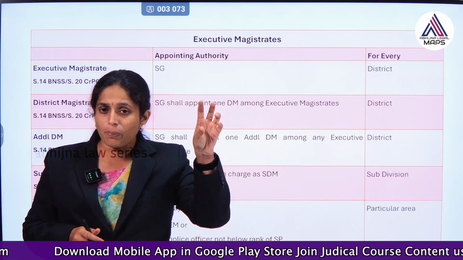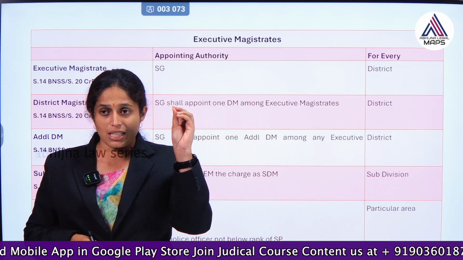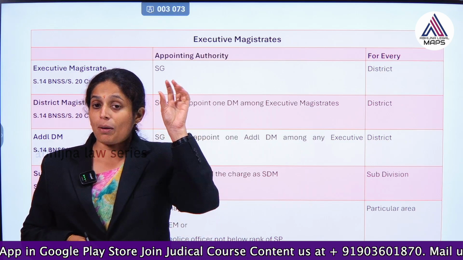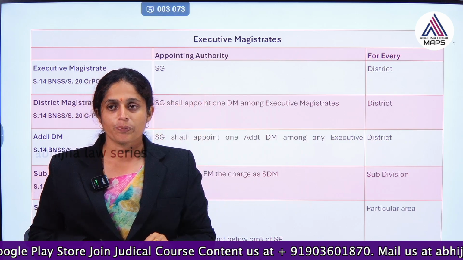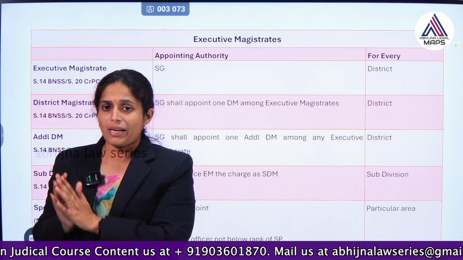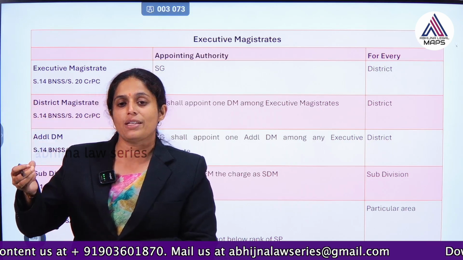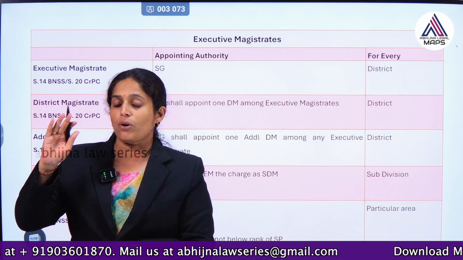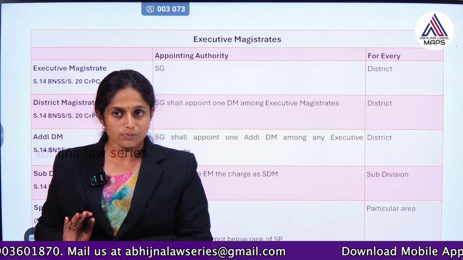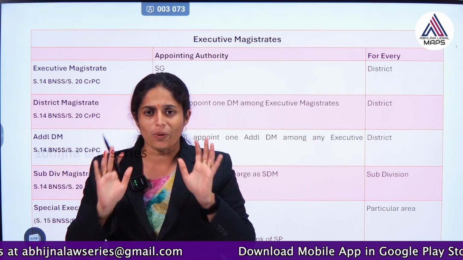So, any person holding a government post, if recommended by state government or central government, he may be appointed as special judicial magistrate. Then who can be appointed as special executive magistrate? Any executive magistrate or any police officer who is not below the rank of SP, even he can be appointed as special executive magistrate. Okay. So, I hope you have understood certain things.